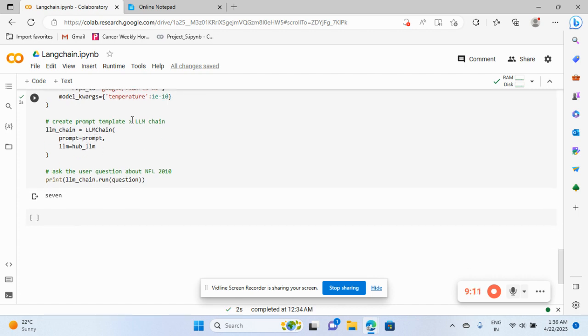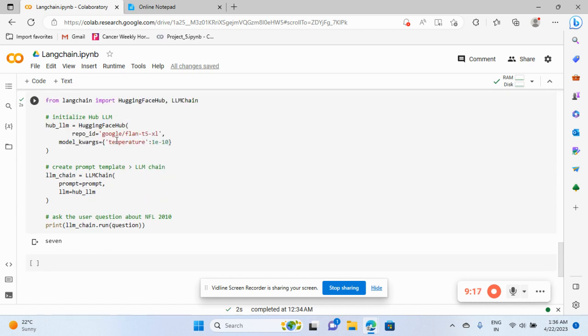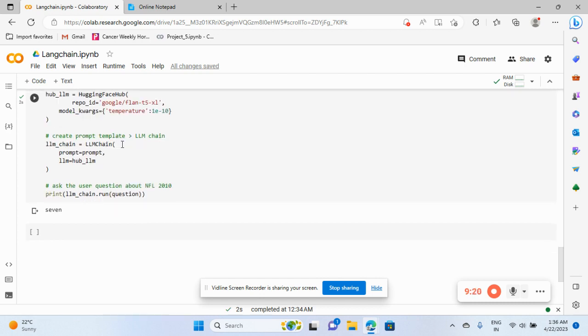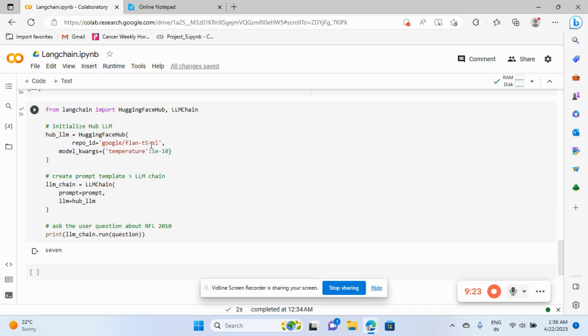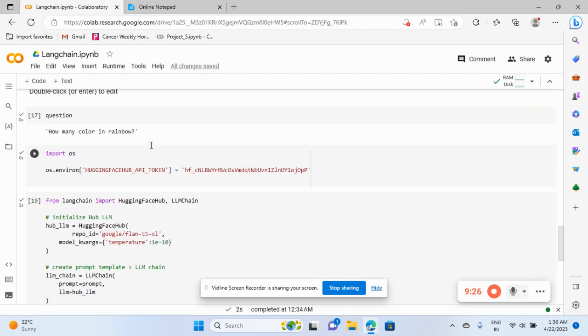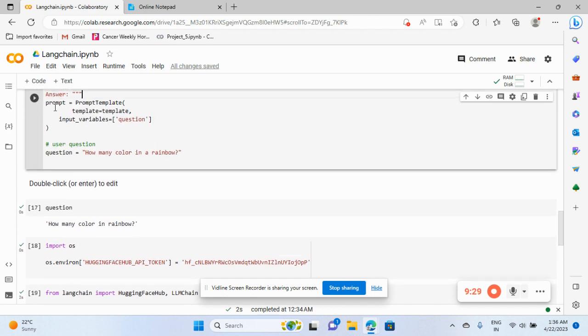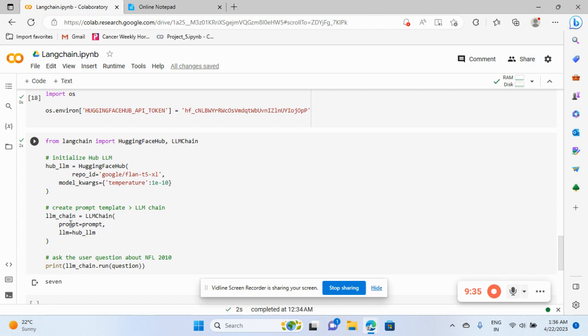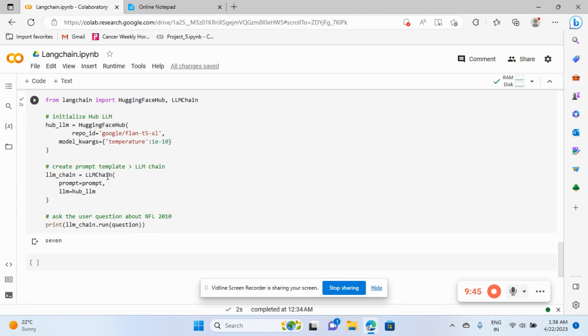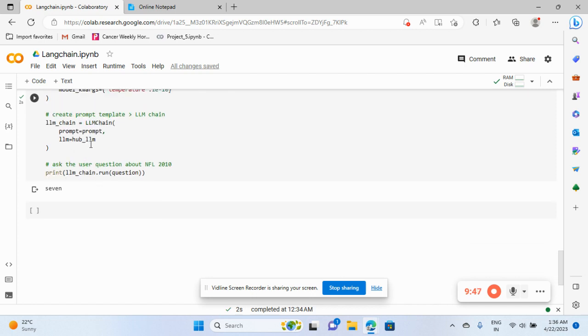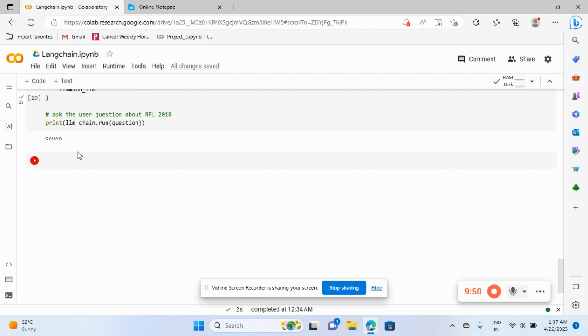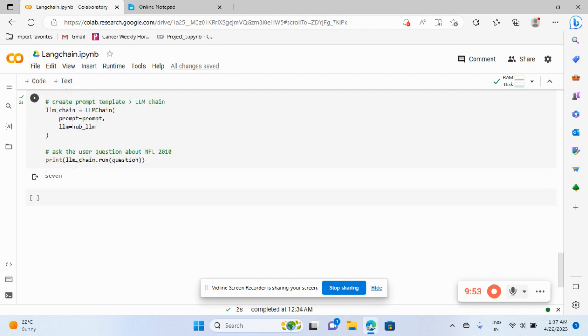So after that, create the prompt template. After creating a prompt template, we just need to pass it. So what I've done is llm chain, prompt equal to prompt, because we have a prompt. Let me check, just give me a second. Where is our prompt? Over here, if you see, I have created a prompt over here. I'm passing my prompt in LLMChain, and this is my hub, which is from Hugging Face. So I'll pass my llm as the hub LLM, and after that print my LLMChain.